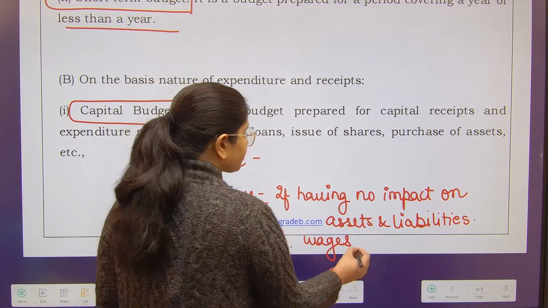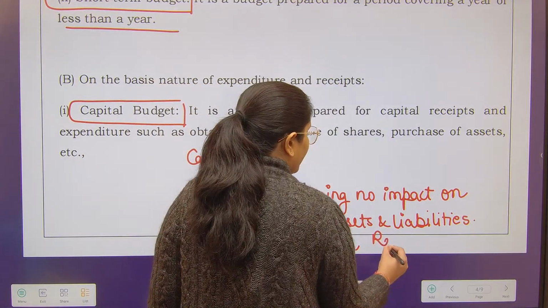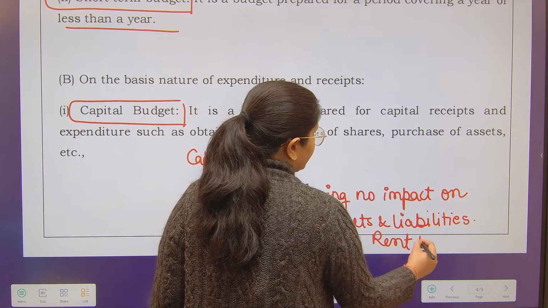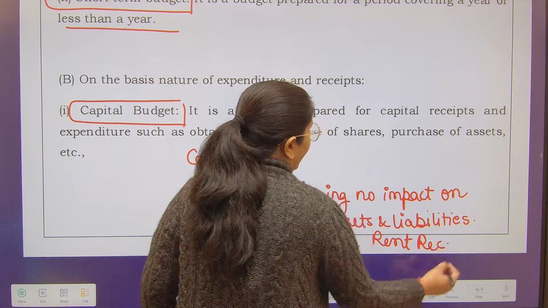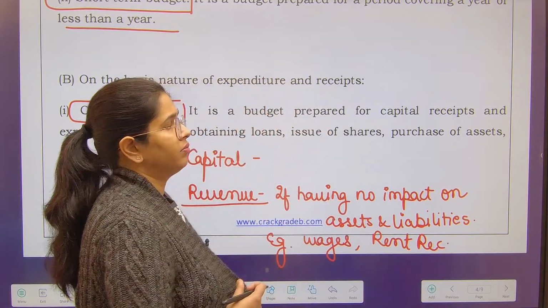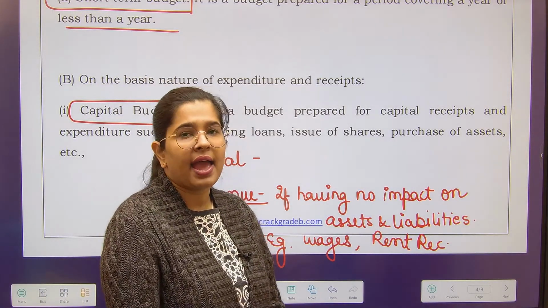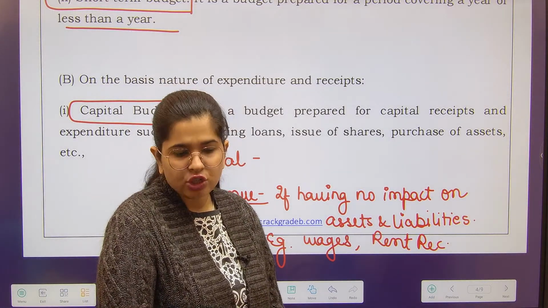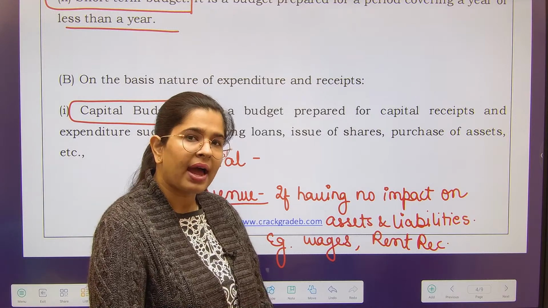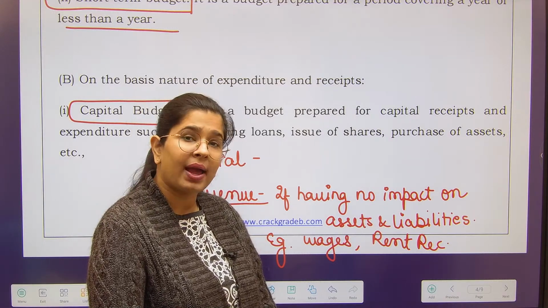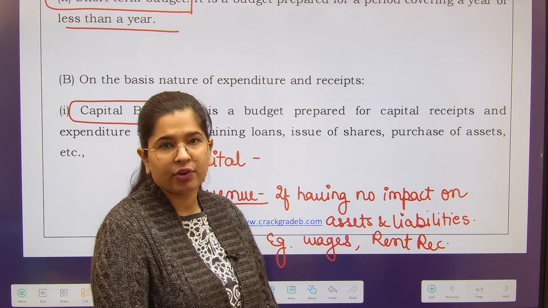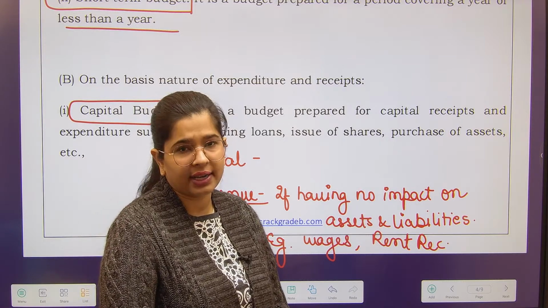Next is, suppose rent has been received by me. I have given a particular building on rent and I am receiving rent out of it. So again, this has no impact on my long-term assets or my long-term liabilities. No kind of impact, neither increase nor decrease.